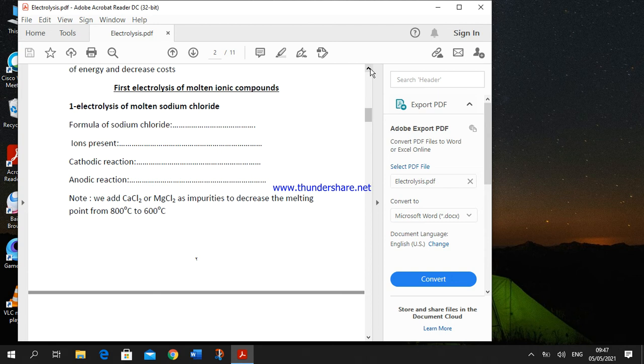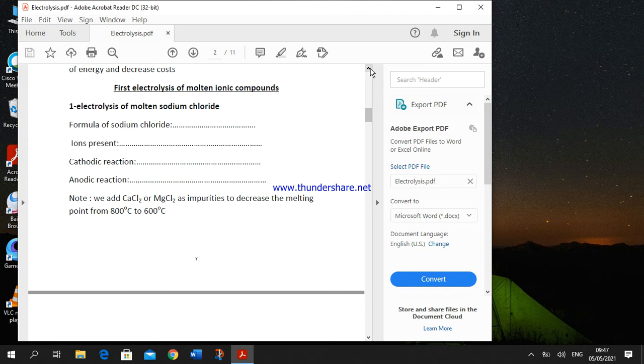Chloride ions are attracted to the anode. At the anode, the chloride negative ion loses an electron and changes into a chlorine atom. This process is known as oxidation. So the equation is: chloride negative ions are oxidized by losing electrons and change into chlorine molecules, Cl2.